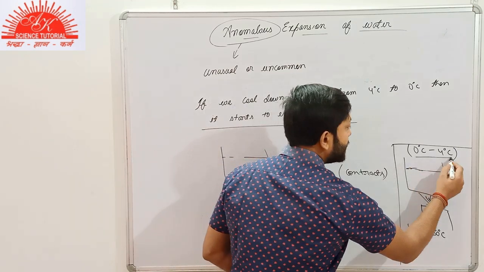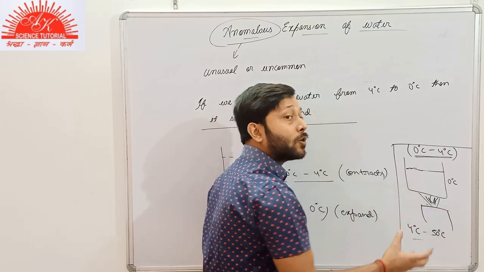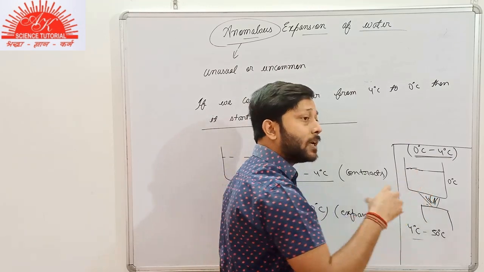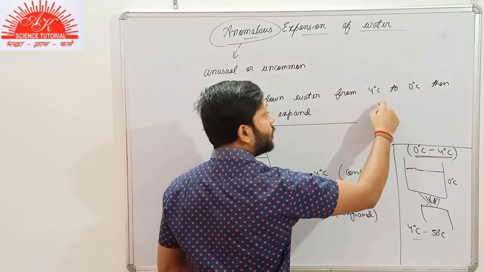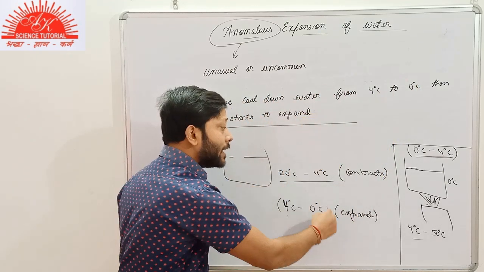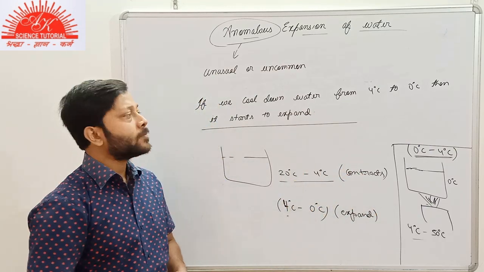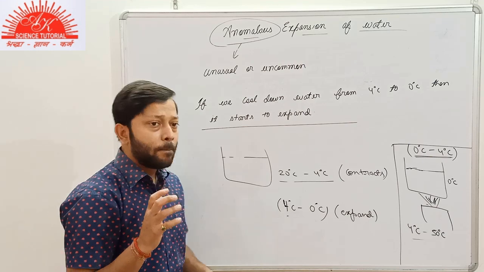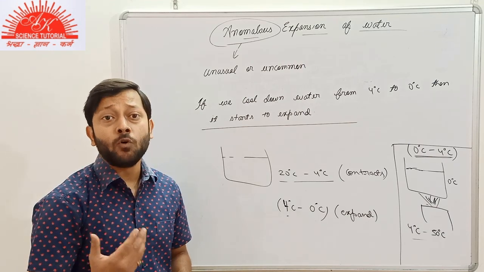That is common behavior about the other substances also. But between this temperature range from 0 to 4 degrees Celsius, it would contract. If you heat it, it will contract between this temperature range. And if you cool down water from 4 degrees Celsius to 0 degrees Celsius, instead of contracting, it will expand. So that is about the anomalous expansion of water. Now we will have a very important discussion which will help us to get the concept of Hope's experiment.